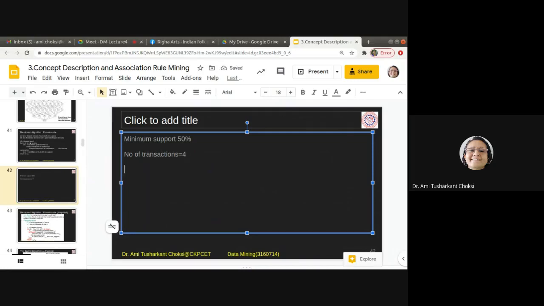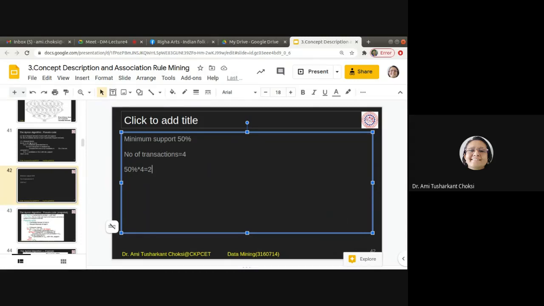So 50 percent multiplied by 4 will be equal to 2. Yes or no? Yes. 50 percent means 50 divided by 100 multiplied by 4, so that comes to 2.